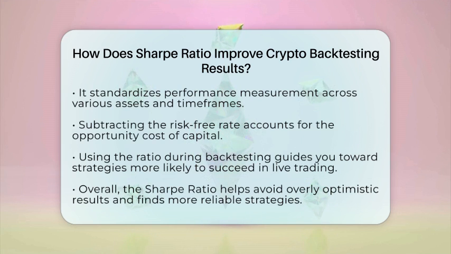When you use trading tools and backtesting platforms on crypto exchanges, calculating the Sharpe ratio over your backtest period helps you identify strategies that balance returns and risk. This way, you can focus on strategies more likely to succeed in live markets, where volatility and drawdowns are common. In short, the Sharpe ratio sharpens your view of how well your crypto strategies perform when risk is taken into account. It helps you avoid overly optimistic results and find strategies that truly stand a better chance of working in real trading.